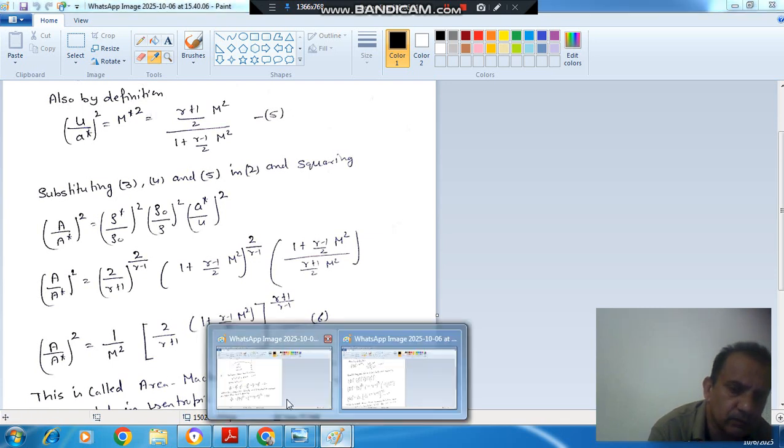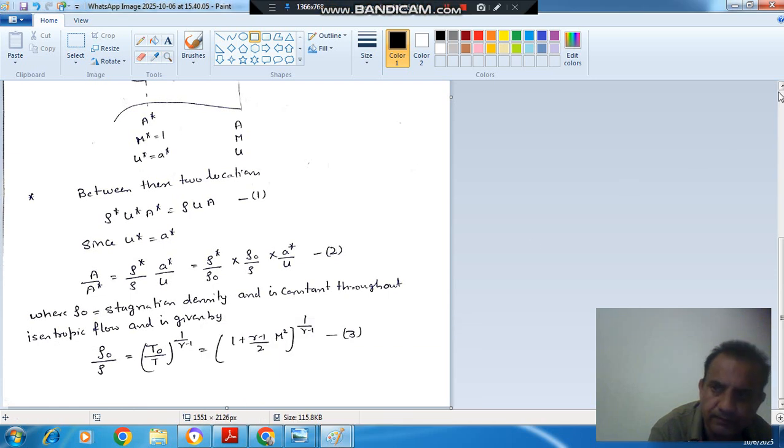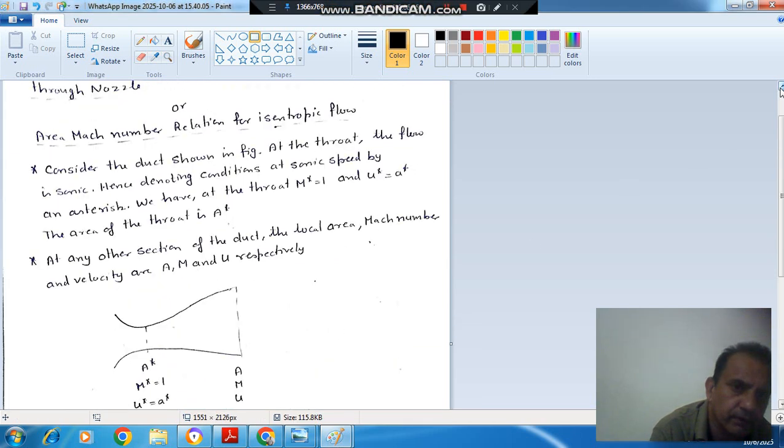Okay. So here, repeating this again, here I am reading it out. Consider the duct shown in the figure. At the throat the flow is sonic. Hence, denoting conditions at sonic speed by asterisk, we have at the throat M star is equal to 1 and U star is equal to a star. The area of the throat is A star. At any other section of the duct, the local area, the Mach number and velocity are A, M and U respectively.